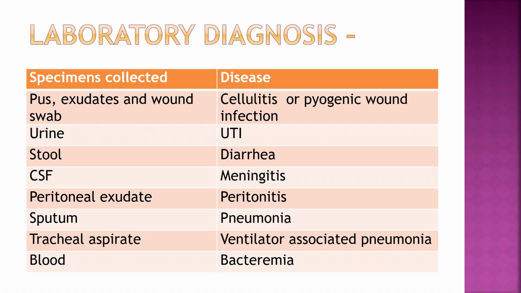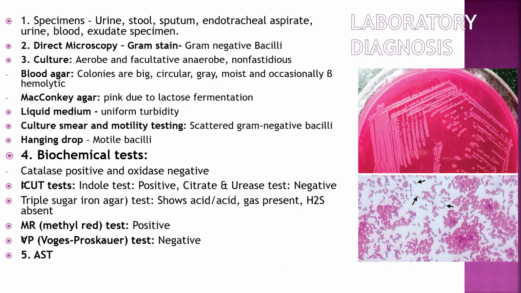Laboratory diagnosis. Specimens collected: pus, exudate and wound in cellulitis and pyogenic wound, urine in UTI, stool in diarrhea, CSF in meningitis, peritoneal exudate in peritonitis, sputum in pneumonia, tracheal aspirate in ventilator associated pneumonia, blood in bacteremia. Direct microscopic examination stained by gram staining.